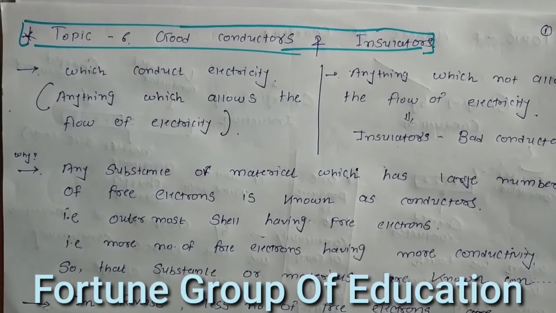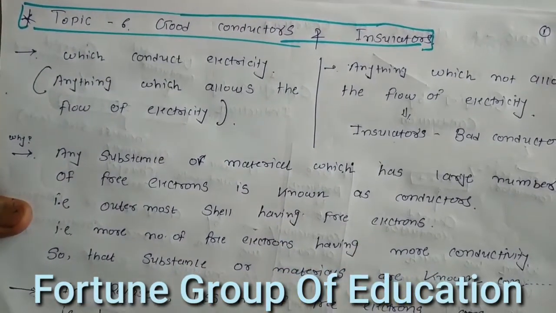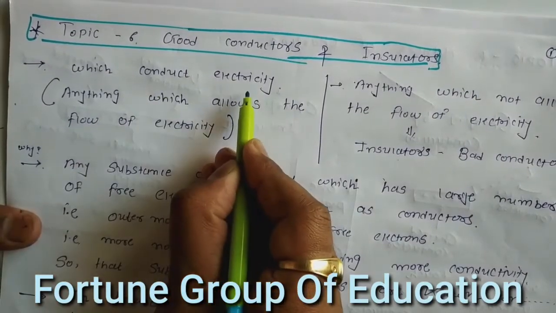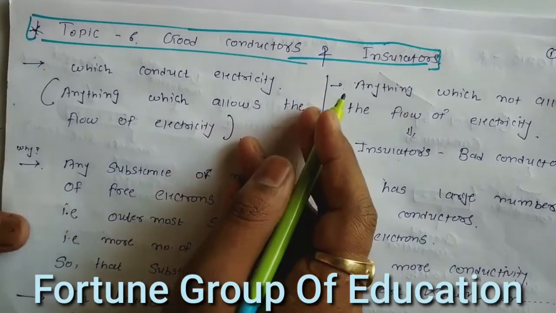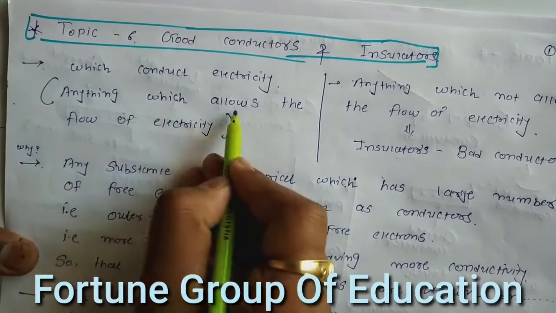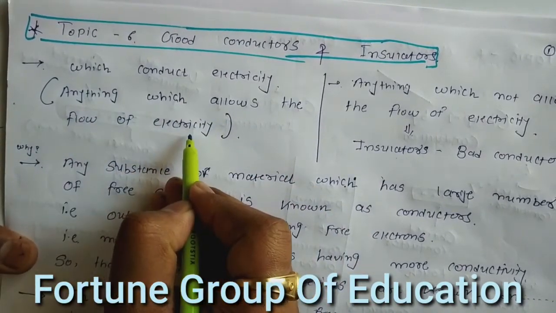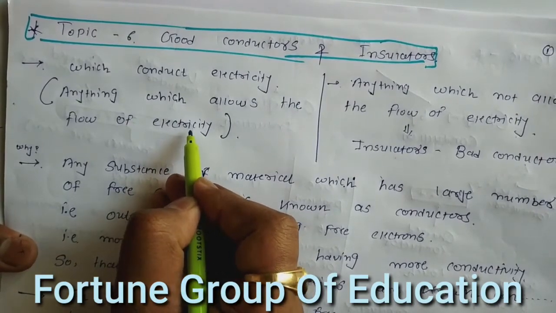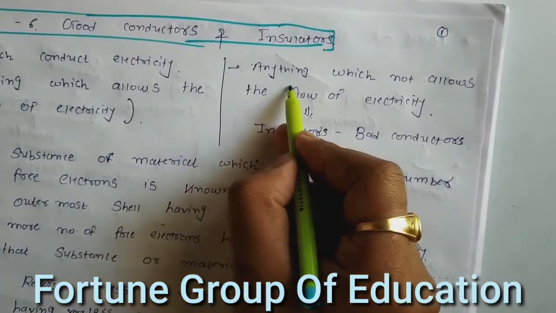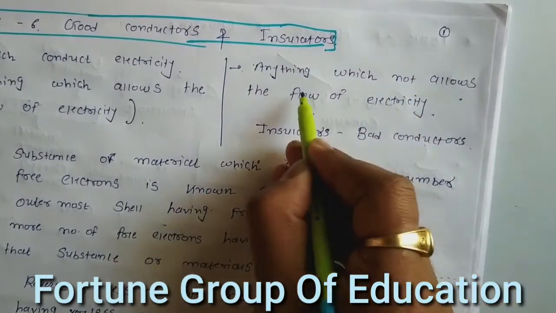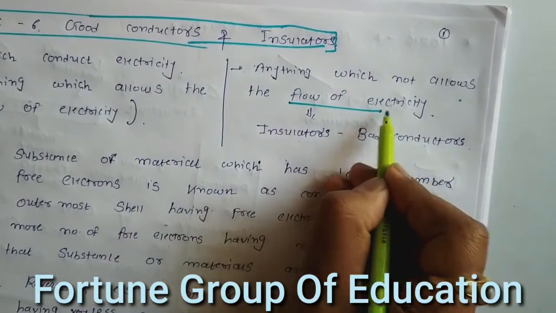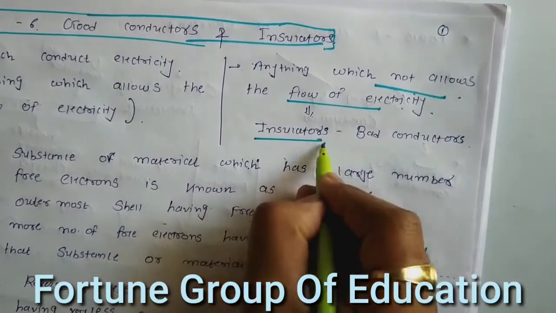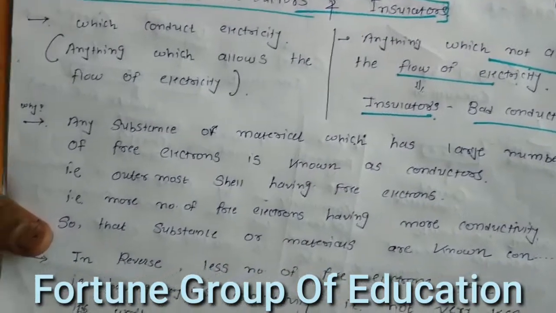Anything which conducts electricity, allowing the flow of electrons, the flow of electric current, is known as a good conductor. In reverse, anything which does not allow the flow of electricity is known as an insulator, or a bad conductor.